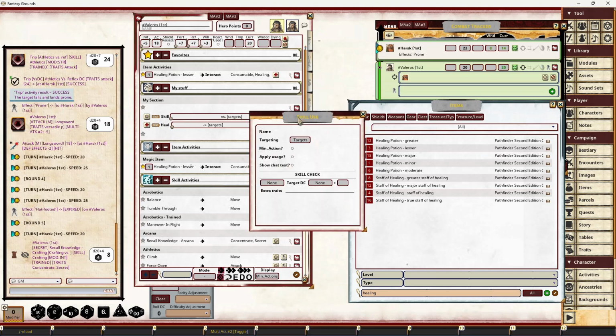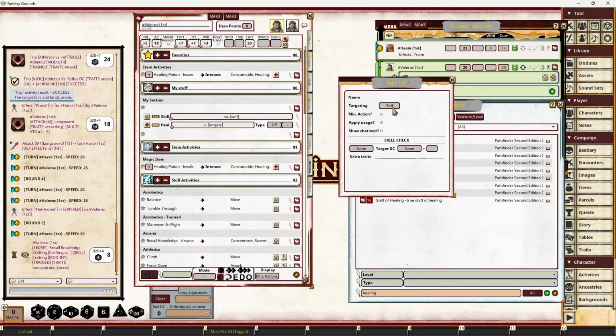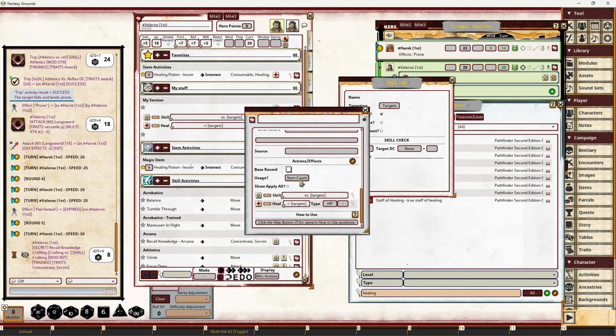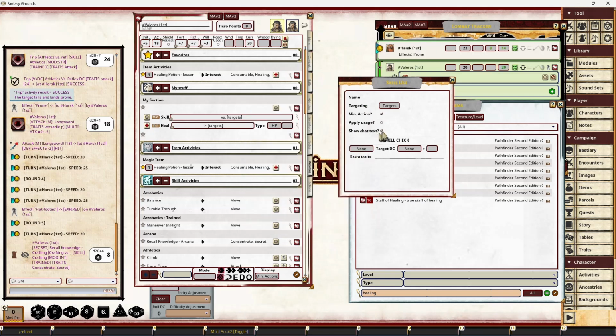But a skill check, so we do it against a target or ourself or none. We can specify whether it's a min action, whether that button appears when we're in min action mode. We can say if it's apply usages, that's depending on how the activity is set up, the item count, use count. We haven't implemented use count yet, but that's for number of uses per day. Multi-attack penalty, whether this will increase the multi-attack penalty or not. Whether we show the result text in chat.